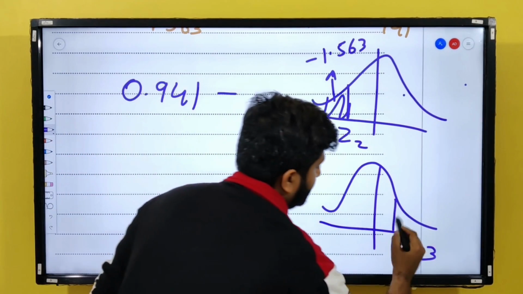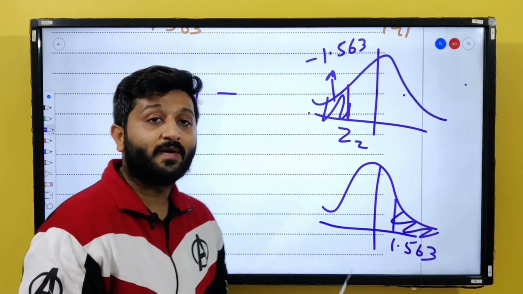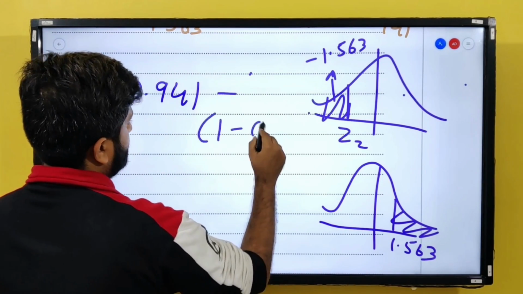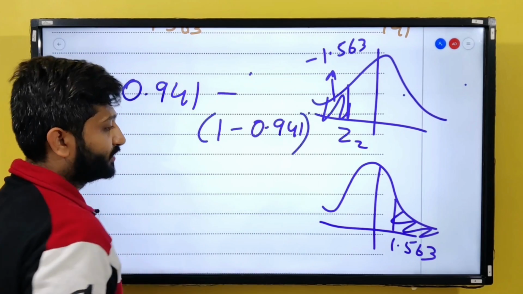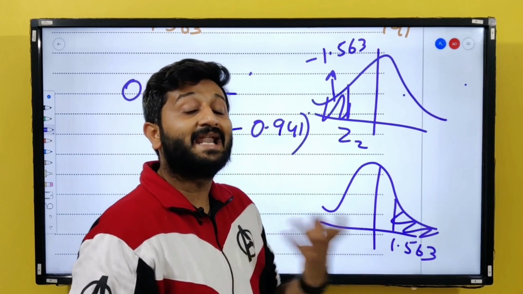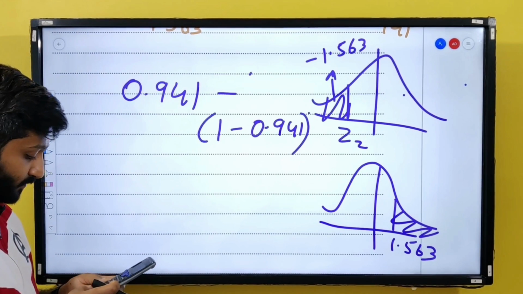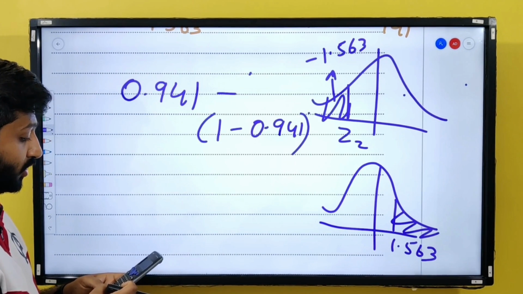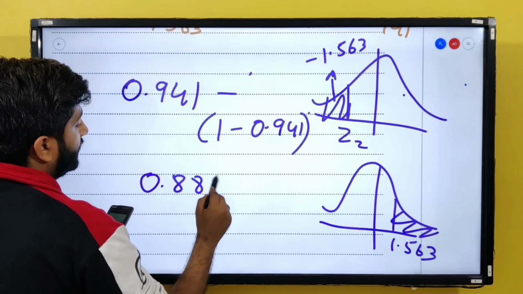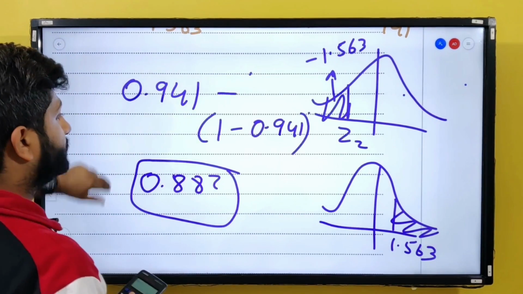After reflection, my shaded region is going to be on the right hand side, but the table gives you the value of less than, so 1 minus 0.941. You already found that the probability of z less than 1.563 is 0.941. So let me just solve this: 0.941 into 2 minus 1. So the final answer is 0.882. Let's move to the next question.